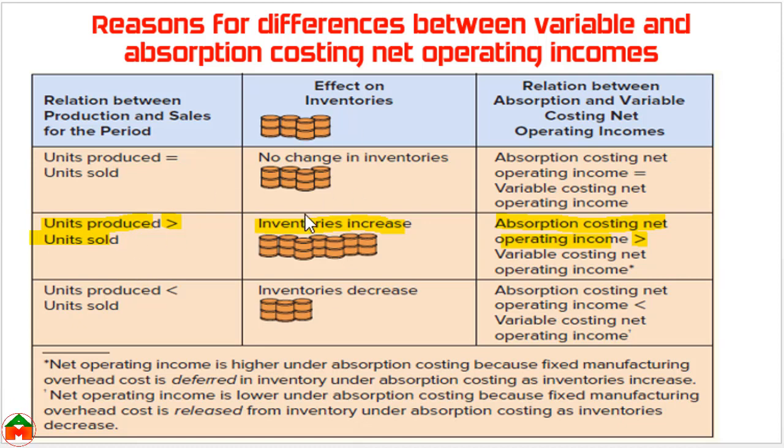From this table you can get an idea of what the process is. Managers can increase their bonus from the profit under absorption costing if they produce more products but there is less sale, I mean sales are lower than production. In that case there will be a higher profit, and from the higher profit the manager can get a higher bonus.